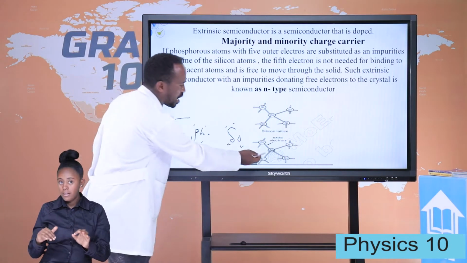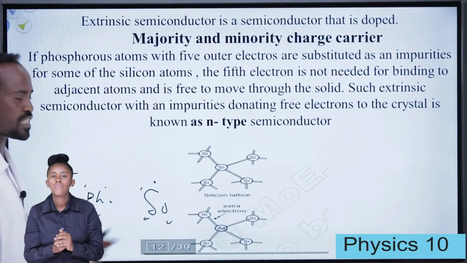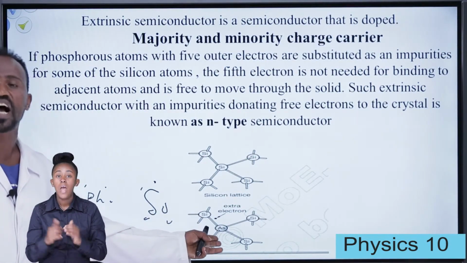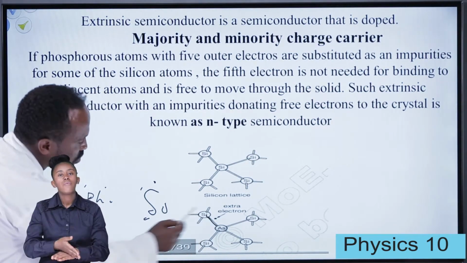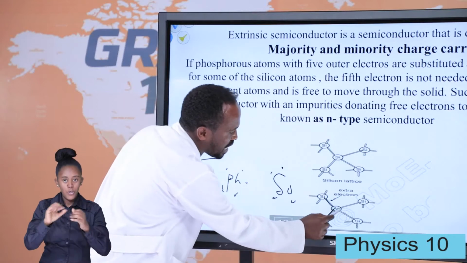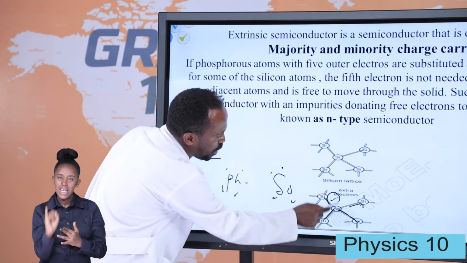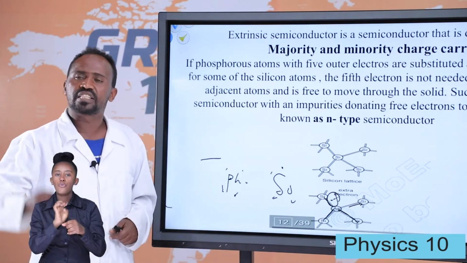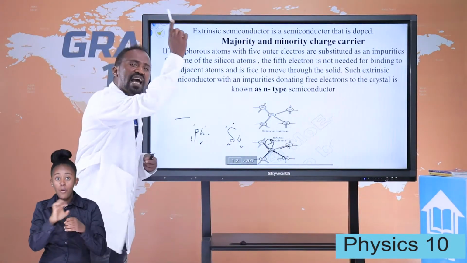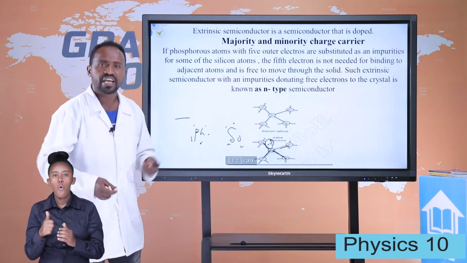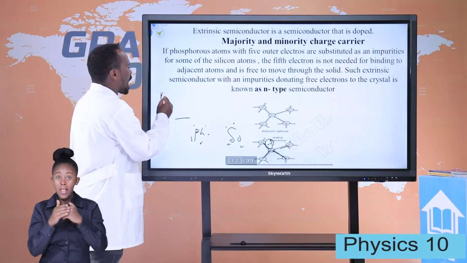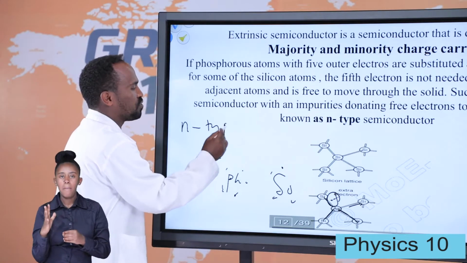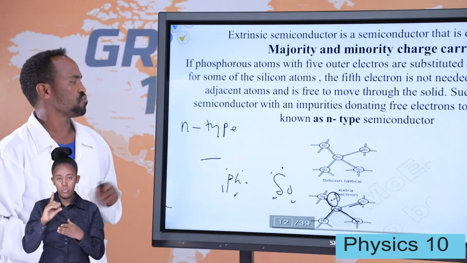Look at this diagram. Arsenic is an atom which has 5 valence electrons in the outermost shell. After it forms covalent bonds with the semiconductor silicon, there is 1 electron left. This 1 electron moves to the neighboring atom and finds a hole. Donating 1 electron, the atom becomes positively charged, and an N-type semiconductor is formed.